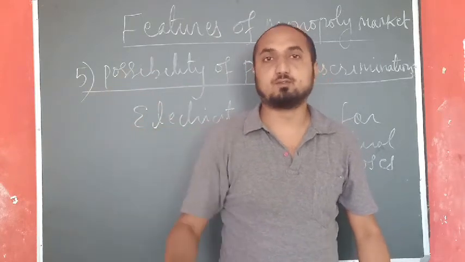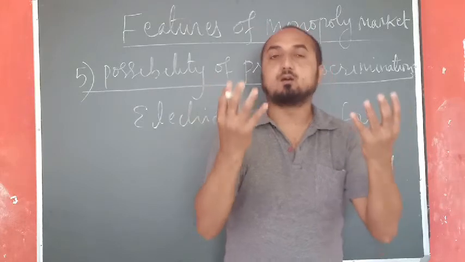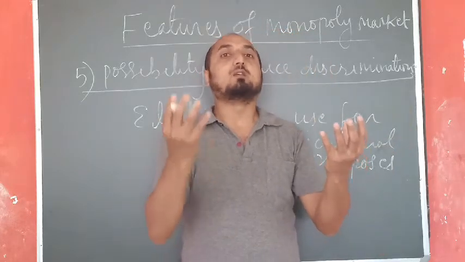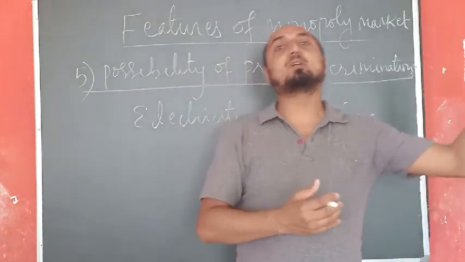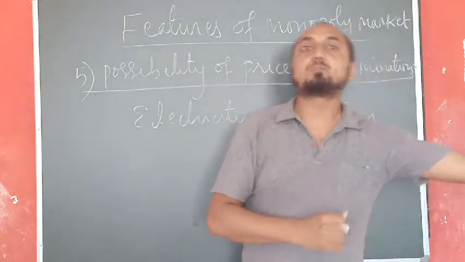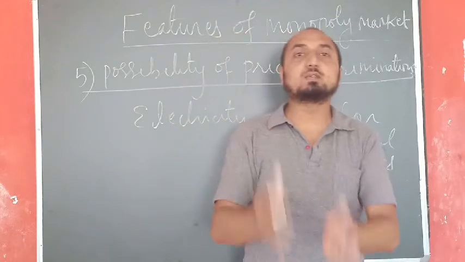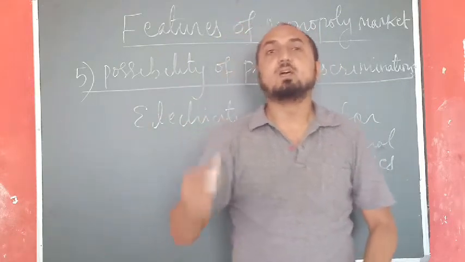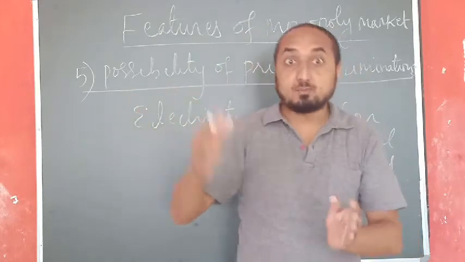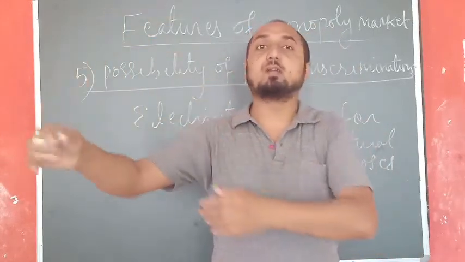So if that same facility is used by a senior citizen, they pay a lower ticket price, whereas if the same service is used by a normal passenger, they have to pay the higher price for that ticket.